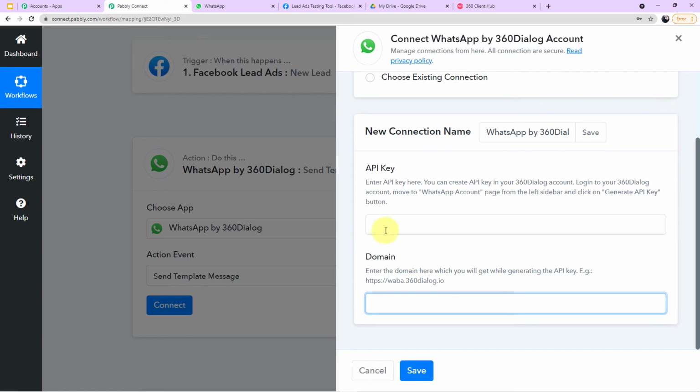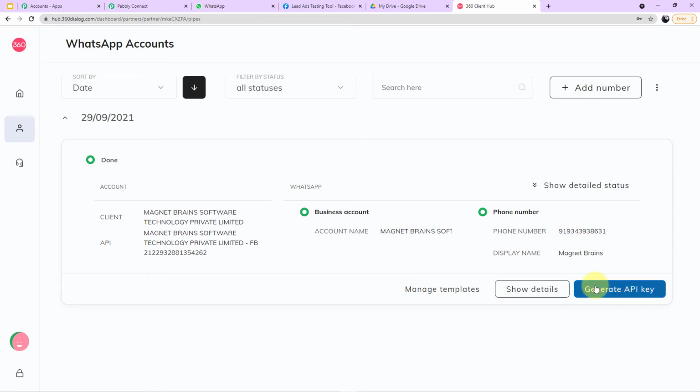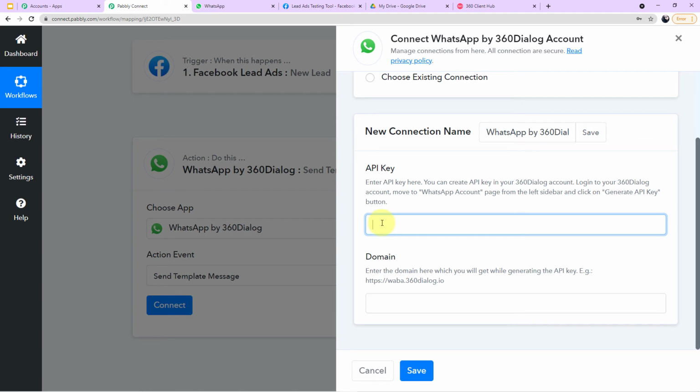So it's a very simple process, guys. Because of some security reasons, I cannot show you the process of pasting my API key and domain. But trust me, it's very simple. What you have to do is generate your API key in your 360 account. It's a one-time process. With the API key, the domain will be generated as well. Copy both of the values, come to your Pabbly Connect account, paste the API key under API key and the domain under domain, okay? And click on save. You will be thrown back to your workflow successfully. So let me do this process and we will meet in the workflow directly.